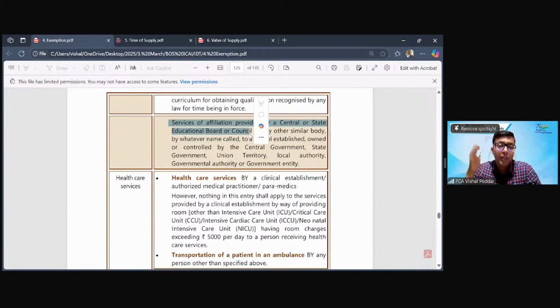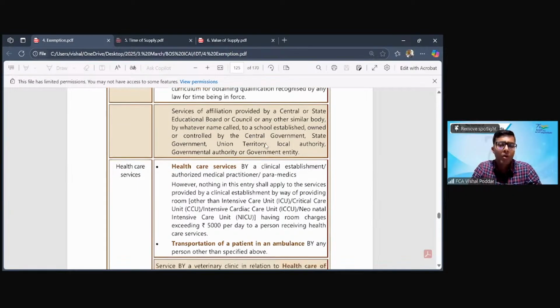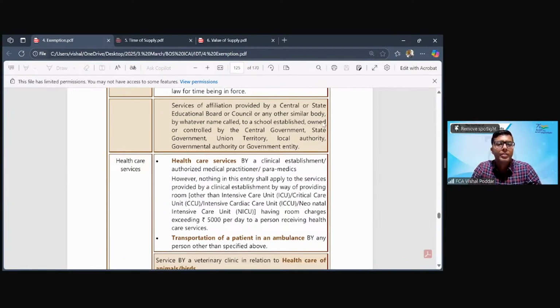That is also not fitting in the inward supplies that we just studied. So whether it was eligible for exemption, there was a dispute. This dispute has been put to rest by this entry. The entry says services of affiliation provided by central or state boards or councils or other similar body by whatever name called to a school established, owned, controlled by central or state government, etc. So in short, the affiliation fees paid by the schools to these boards.